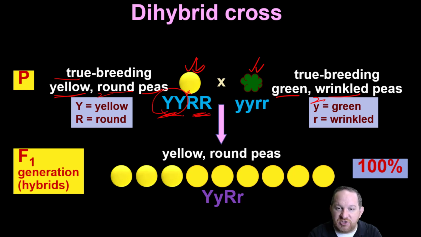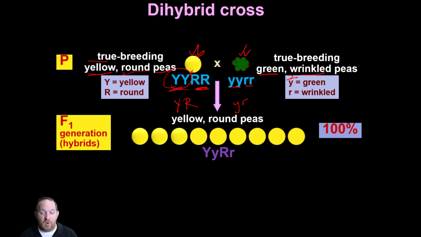The only option they could give for this is a big Y. The only option they could give for shape was a big R. So that means every one of these has got at least one big Y and one big R. These over here, the only option they could give was a little y for color and a little r. So that means the only option in the sperm or the egg for there would have been both the recessive ones. So this is what we get in this round.